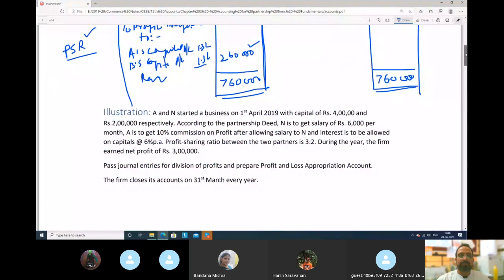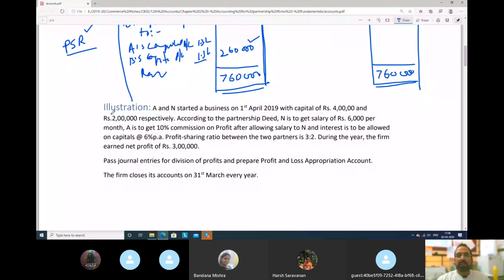Today we will solve all the questions on profit and loss appropriation. I will give you one question for homework. Please try that and send it to me through WhatsApp. Take a picture of your solution and send it to me through WhatsApp. Perfectly fine. Today, understand profit and loss appropriation well.